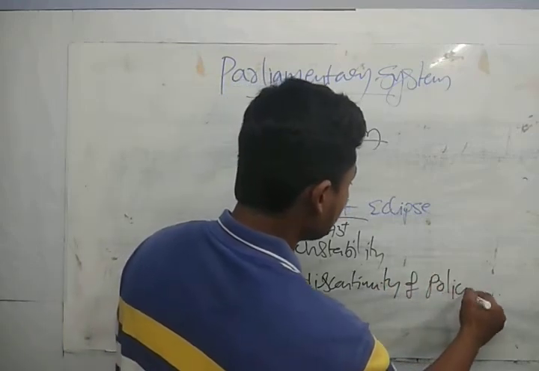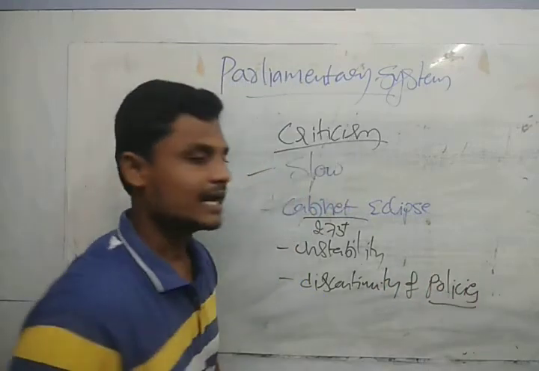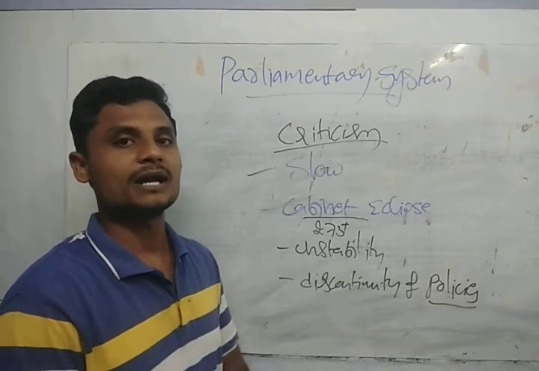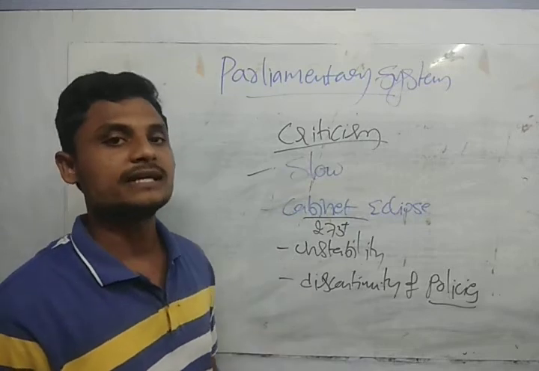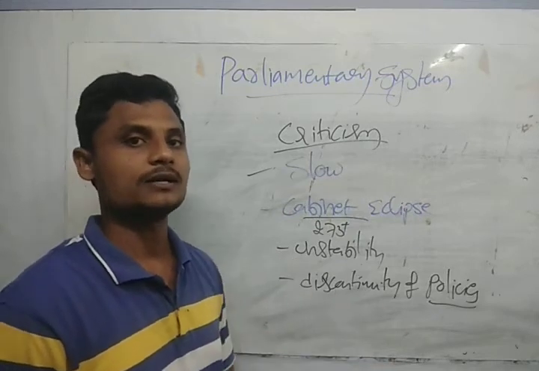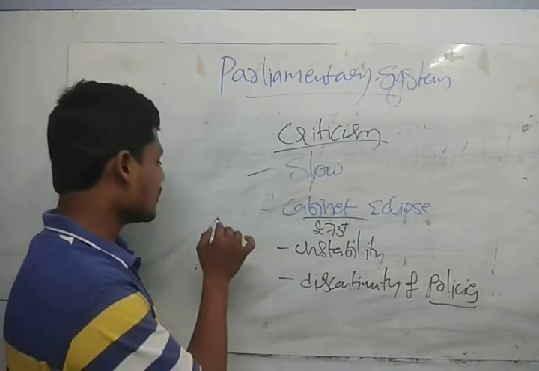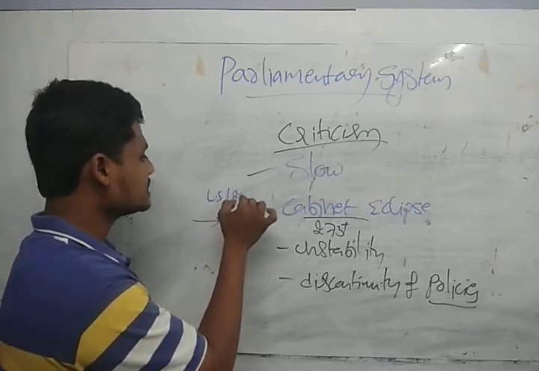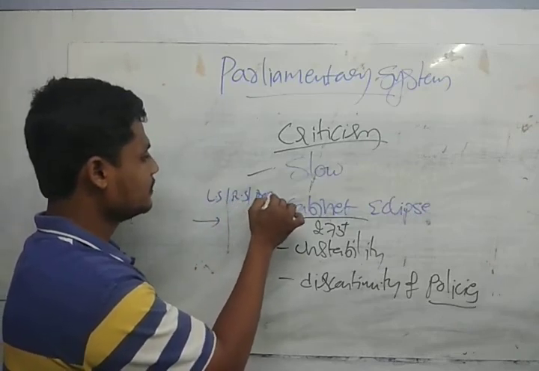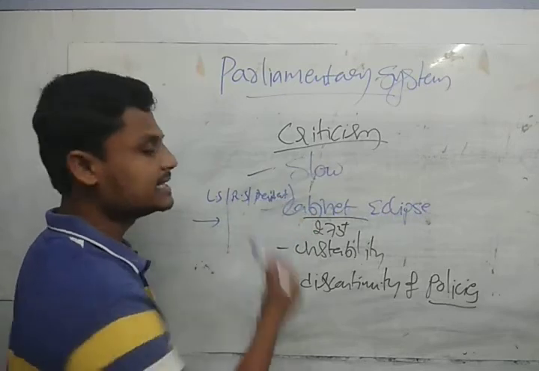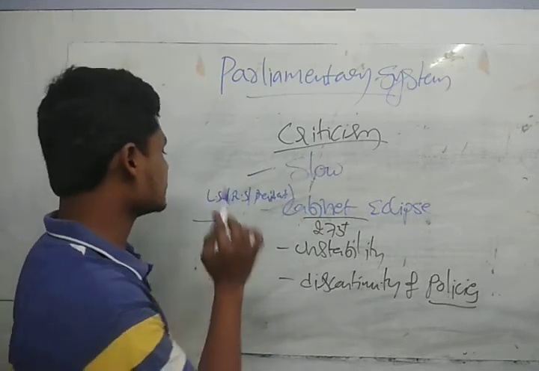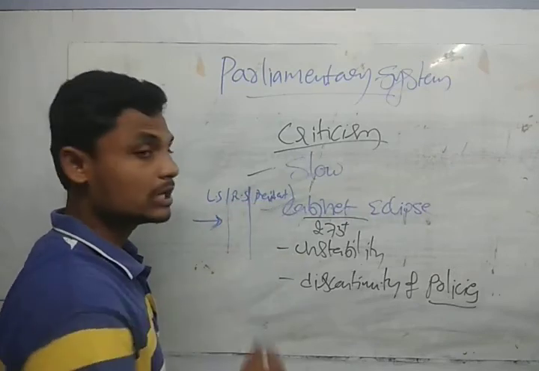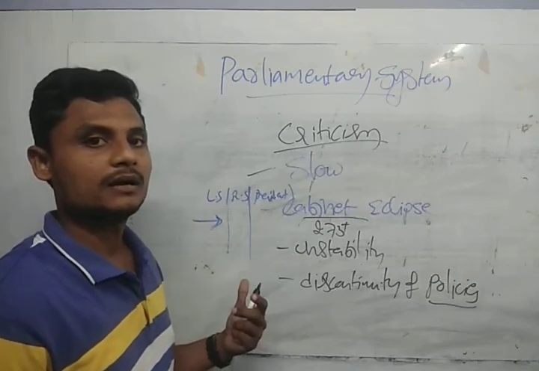policies. So what do you mean by discontinuity of policies, guys? We go for making acts in the parliament, or any policy, for example the National Education Policy and all those things. We have the Lok Sabha, the Rajya Sabha, and the President. If the President signs, then the bill becomes an act. But suppose it has been passed in the Lok Sabha but not passed in the Rajya Sabha.